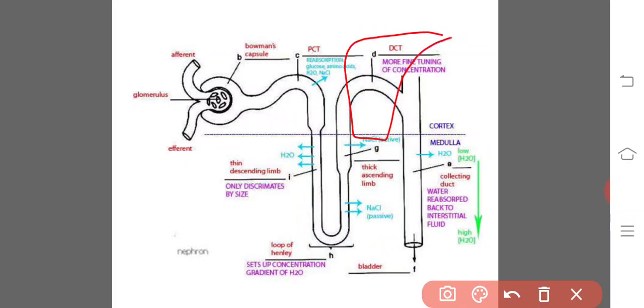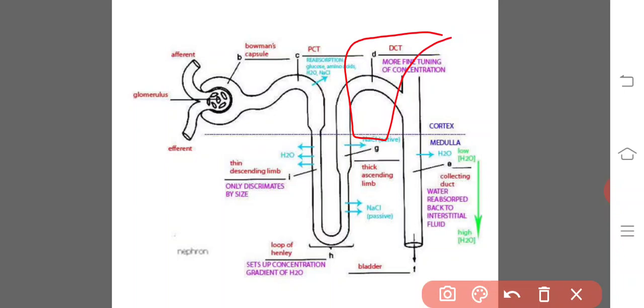What happens in the distal convoluted tubule? The distal convoluted tubule is permeable to water and ions. Here there are two kinds of cells we have discussed while discussing the structure of the nephron: principal cells and intercalated cells.